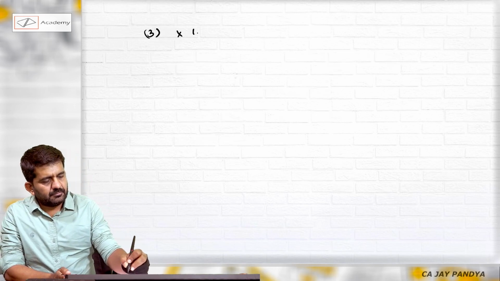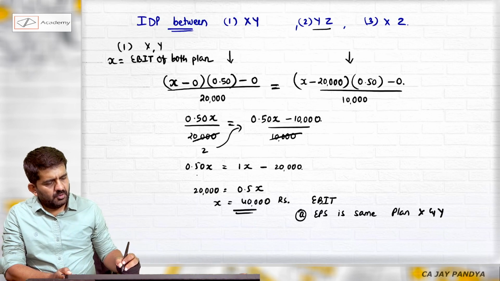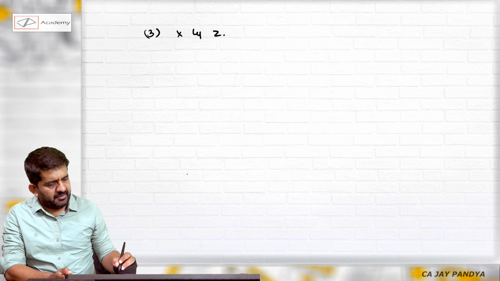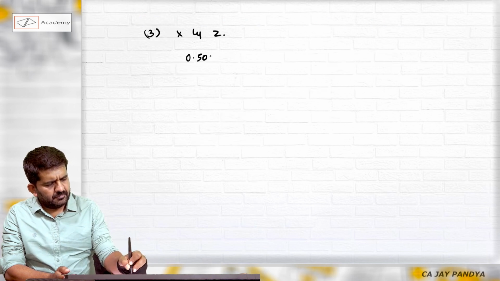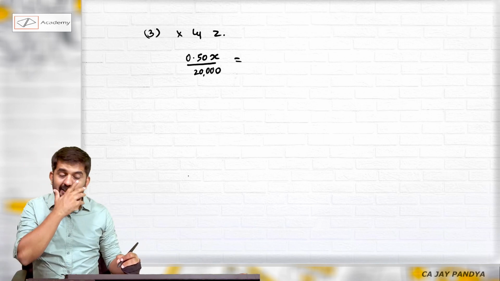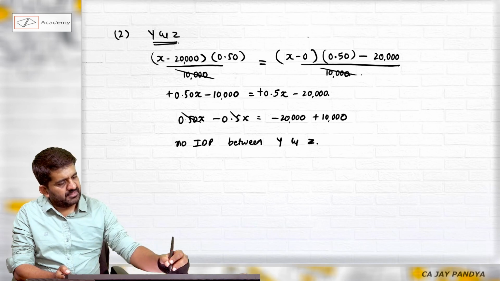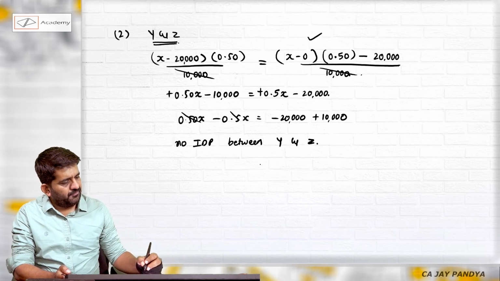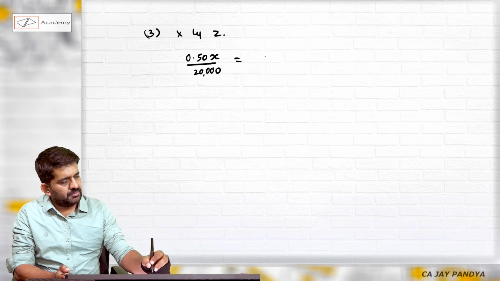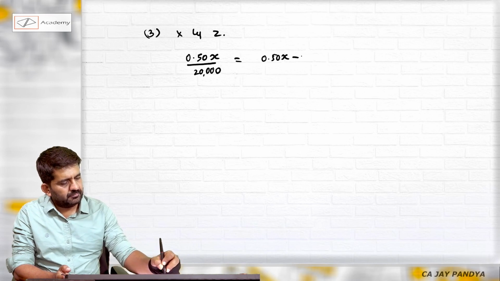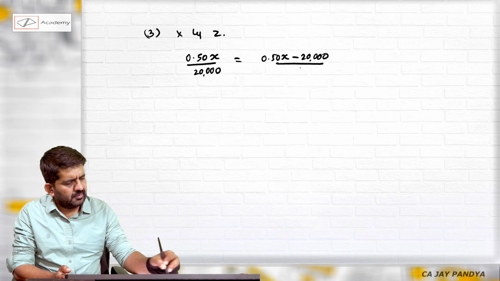Let us try out third, X and Z. What is EPS of X? It is X minus 0, that is 0.5x divided by 20,000. This is EPS of X if X is nothing but EBIT. What is EPS of Z? This is 0.5x minus 20,000 divided by 10,000.